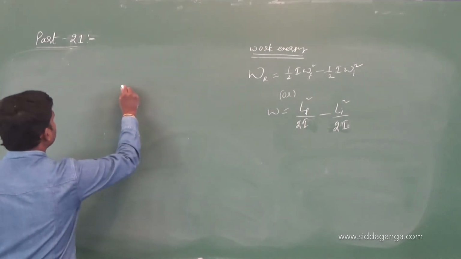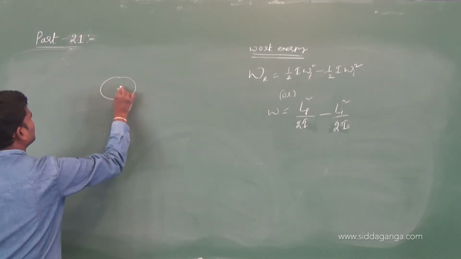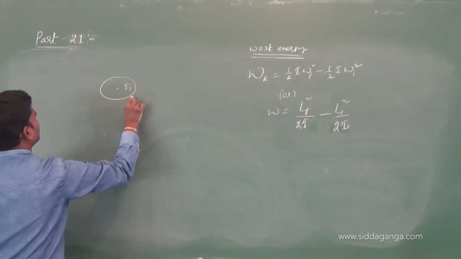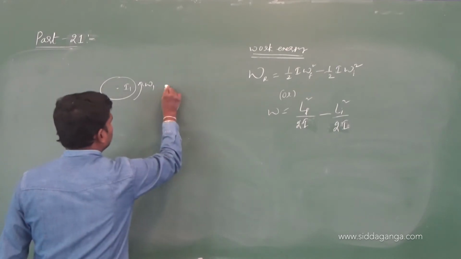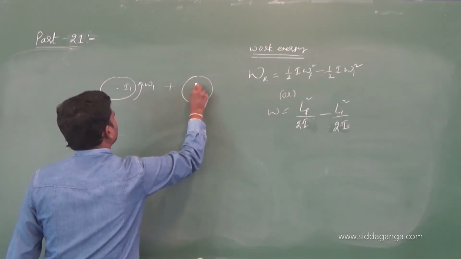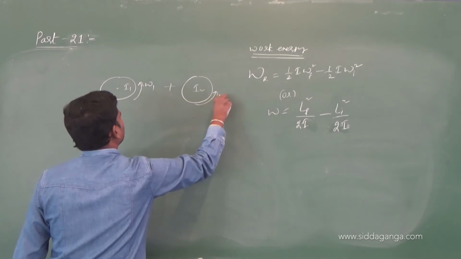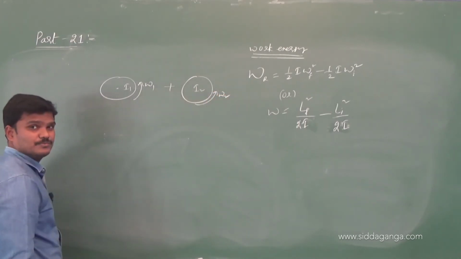Let us suppose they give one disk whose moment of inertia is I1, rotating with an angular speed omega 1. Another disk whose moment of inertia is I2, rotating with omega 2.